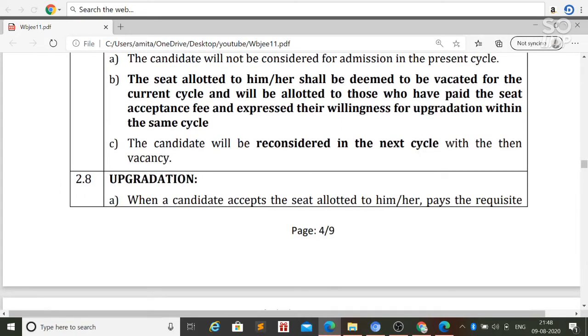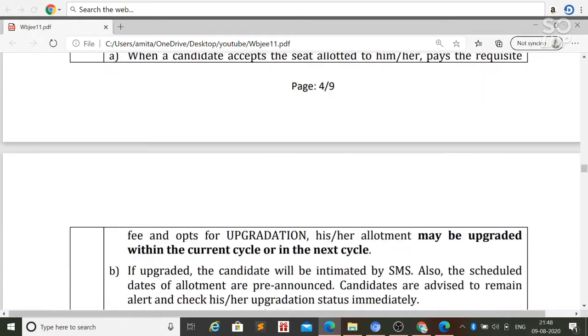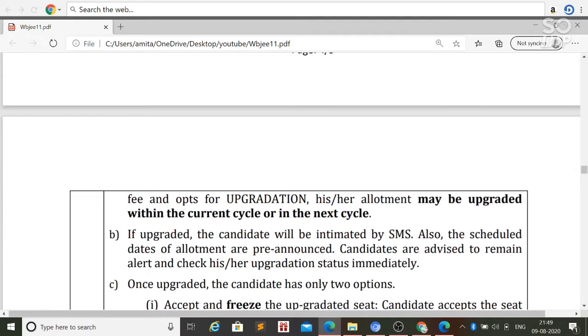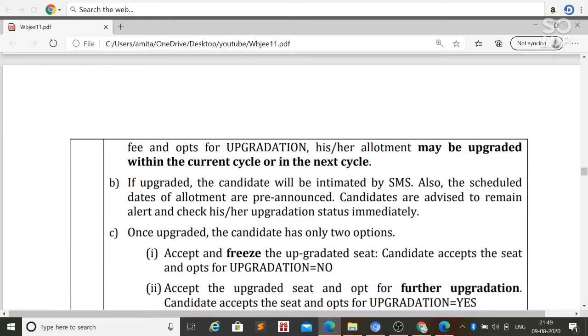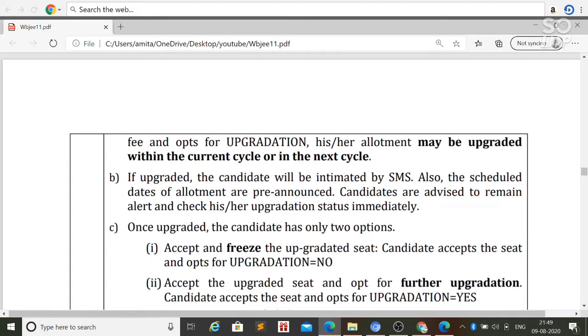And talk about the upgradation. When a candidate accepts the seat allotted to him or her, pays the required amount of fee and opts for upgradation, allotment may be upgraded within the current cycle or in the next cycle. If upgraded, the candidate will be informed by SMS. Also, the scheduled dates of allotment are pre-announced.